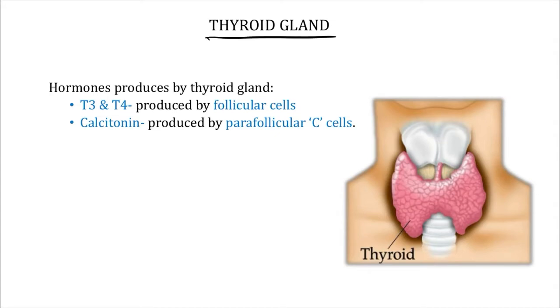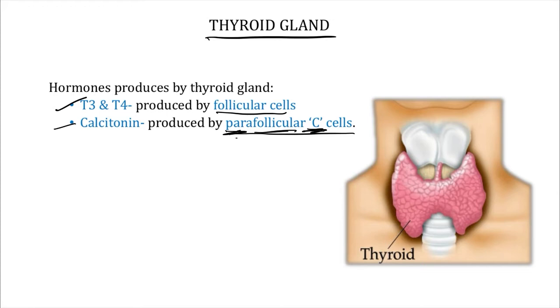So what are the hormones produced by thyroid gland, sir? So the hormones produced by thyroid gland are, the first group is our thyroid hormones T3 and T4. So our thyroid hormones T3 and T4 are produced by the follicular cells in thyroid gland. The second group of hormones produced by thyroid gland are calcitonin, produced by the parafollicular C cells. Here para means near and follicular means follicular cells. So in location they are near to follicular cells. C because they produce calcitonin, that's why C cells.